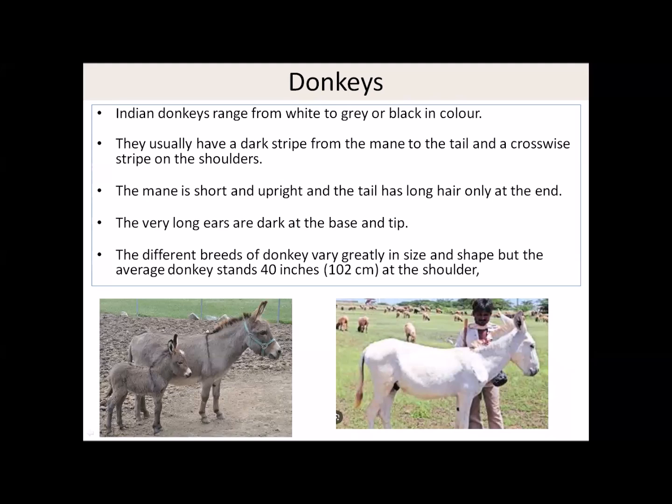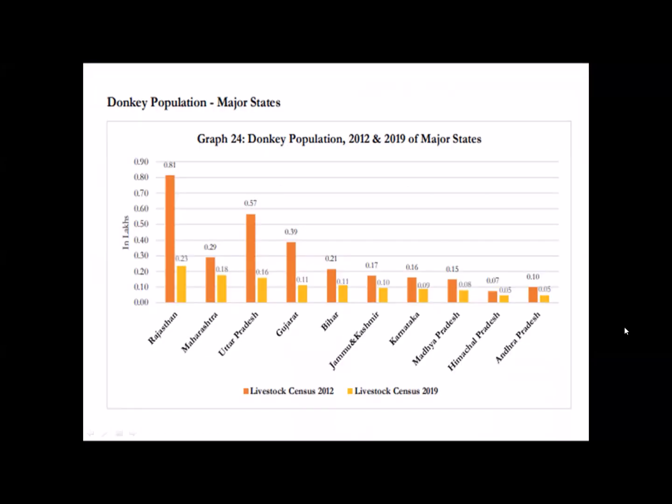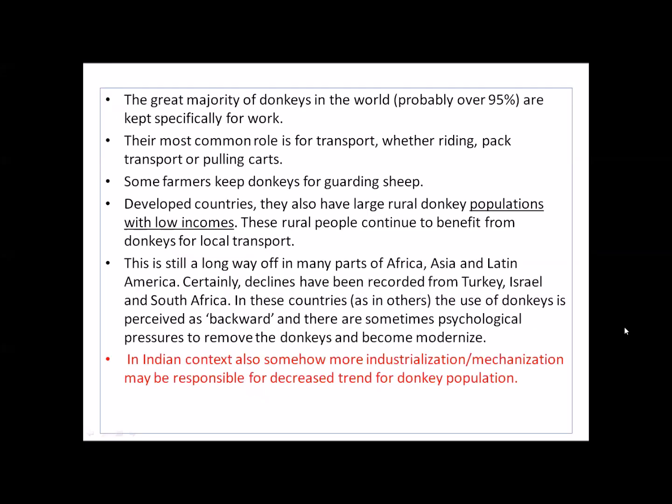The different breeds of donkey vary greatly in size and shape, but the average donkey stands 40 inches or 102 centimeters at the shoulder or withers, whatever it's called. This donkey population is mostly found in Rajasthan, Maharashtra, Uttar Pradesh. Okay, so you can see the statistics.